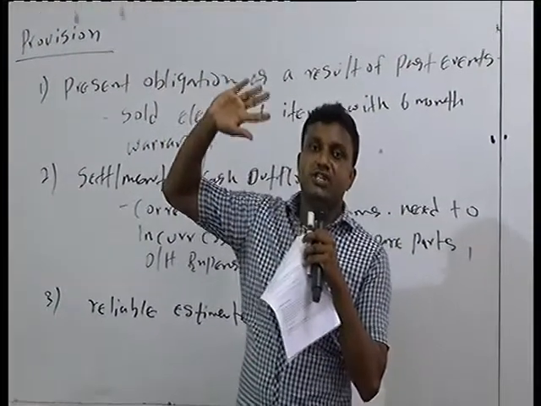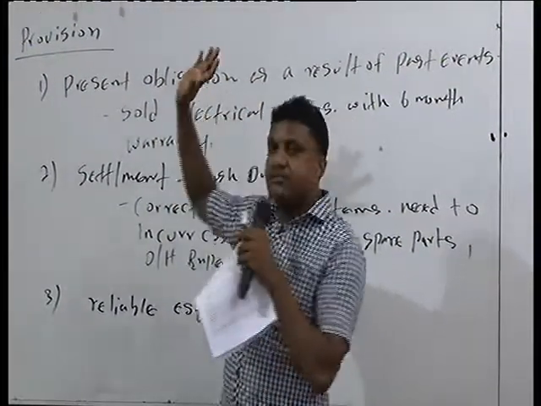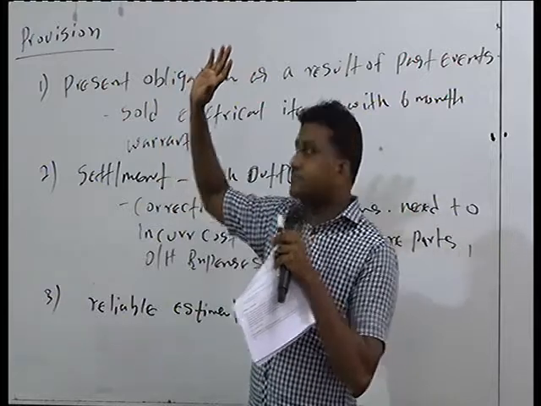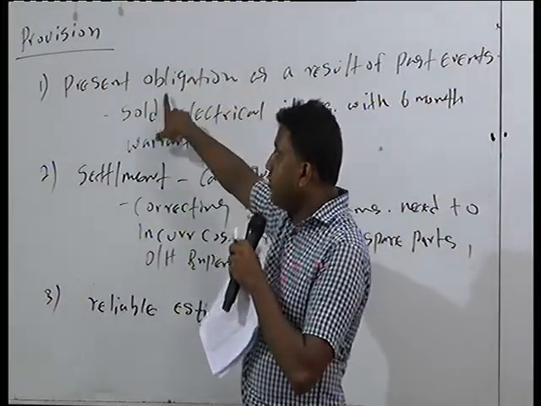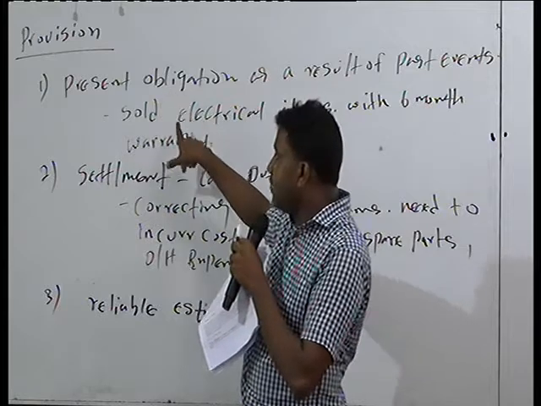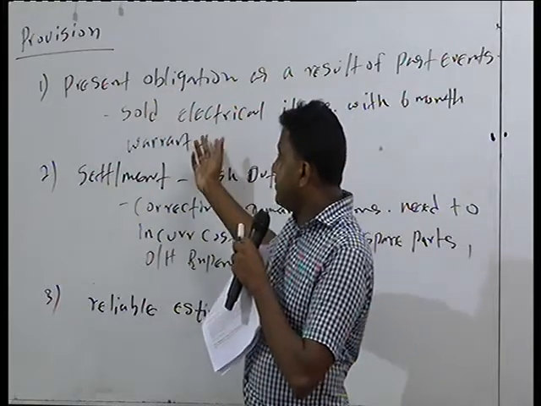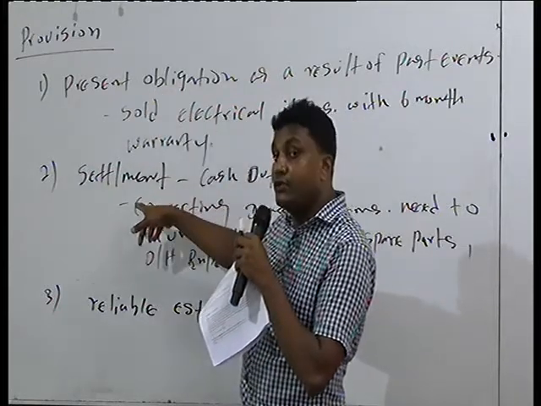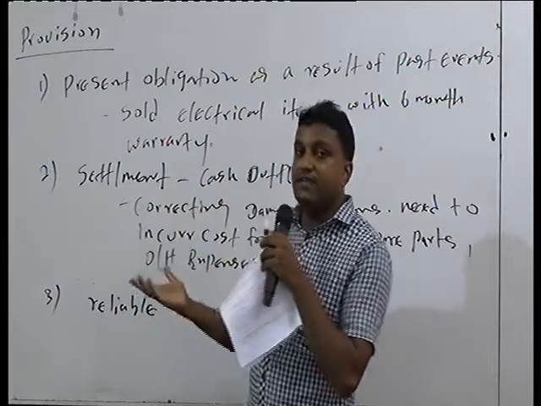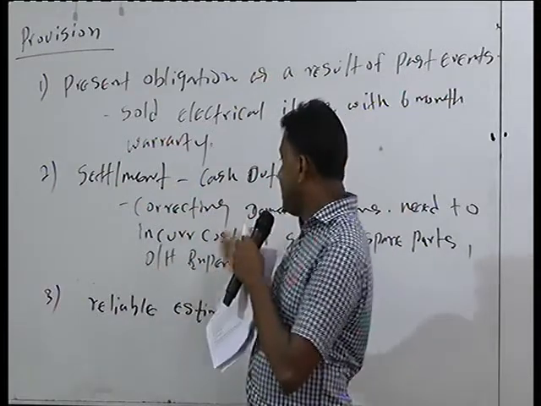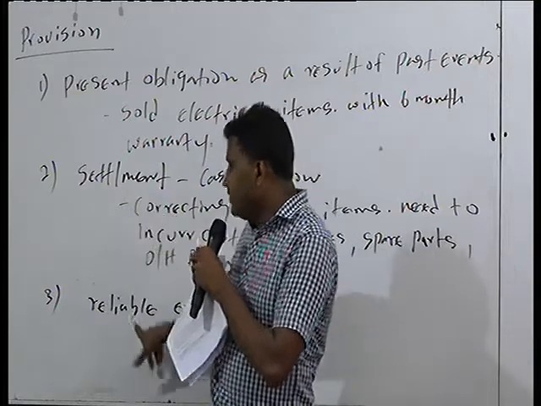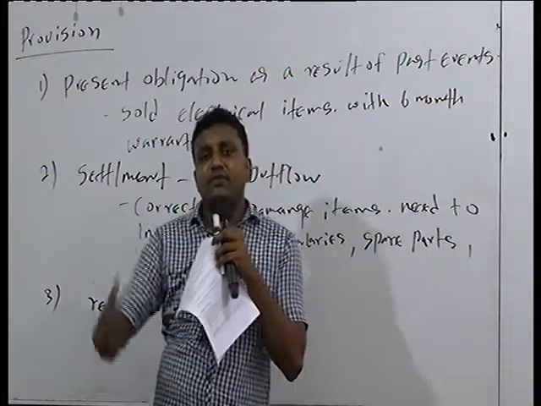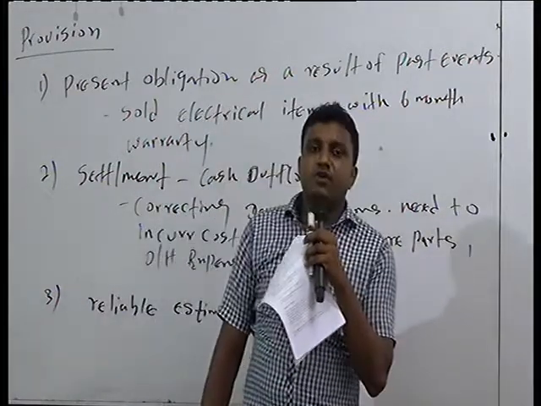This is a very good question to understand the entire provision concept given in this standard. Now we have a present obligation because we have sold equipment with a 6-month warranty. When you are going to settle, you have to correct these major defects and minor defects or damaged items by incurring cost. There is a cash outflow. Then how to do the reliable estimate for the future warranty cost?